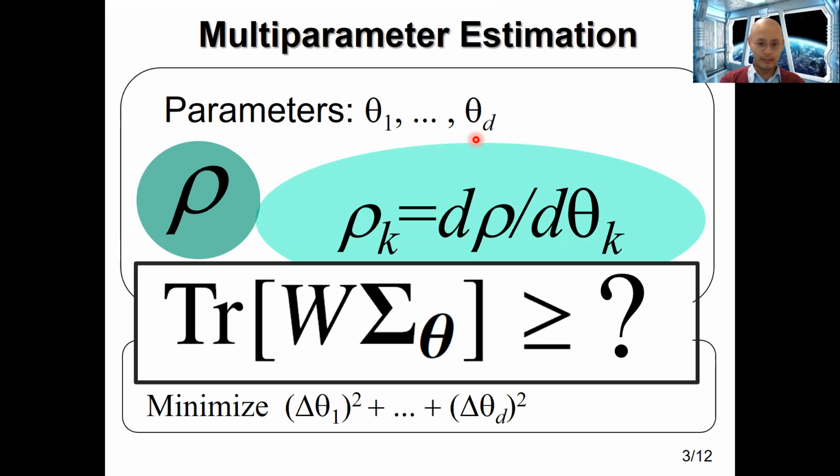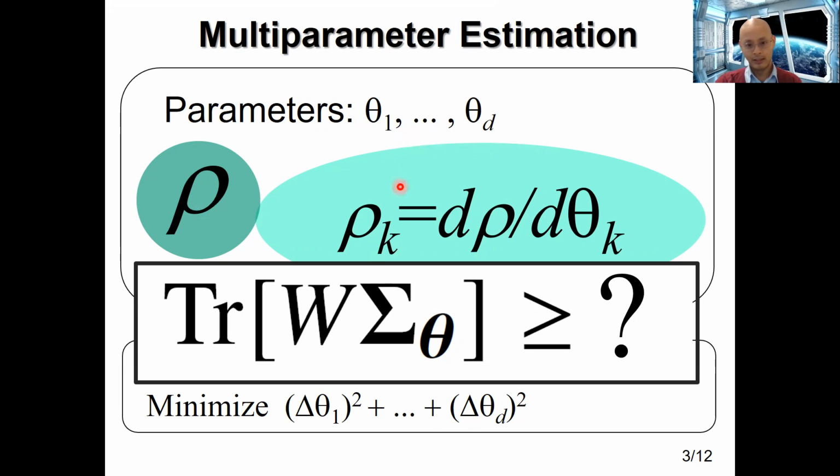And to perform this estimation in quantum metrology, we use something that's known as a probe state, and we denote it as rho over here. Now, rho will depend on the parameters that we are going to estimate, because if it doesn't depend on the parameters, this probe state is useless for estimation. So we want this probe state sensitive to these parameters we are going to estimate.